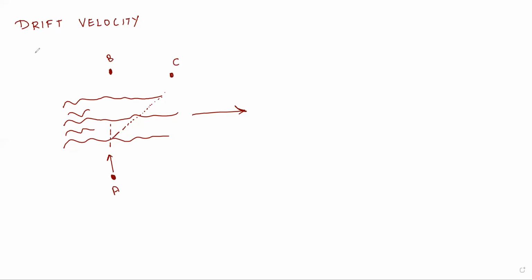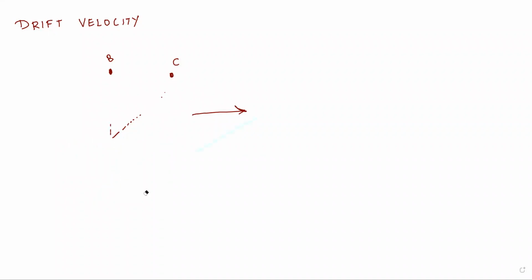Okay, understood what is meant by drift? This was the simple example of the river. When you apply this drift to electrons, the electrons want to move in one direction, but because of the electrostatic force, which here plays the role of the river's flow, they move in another direction. So this is called the drift velocity of electrons. Now let us derive the expression for drift velocity.